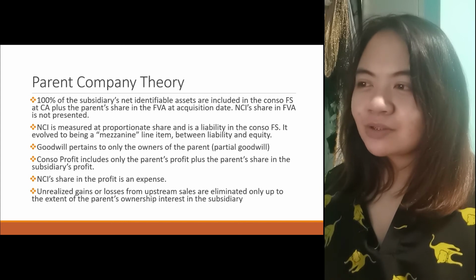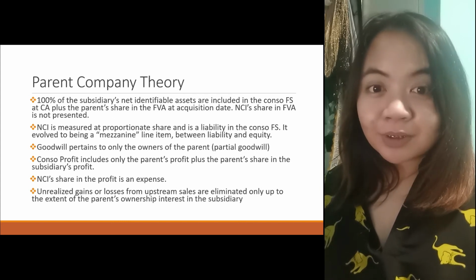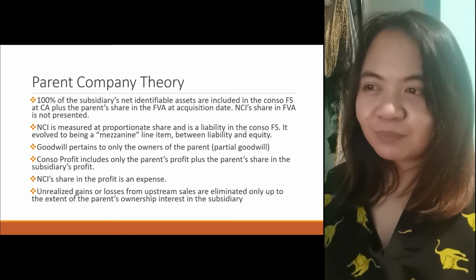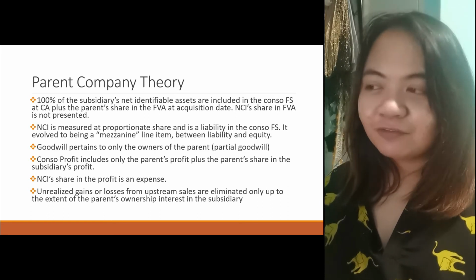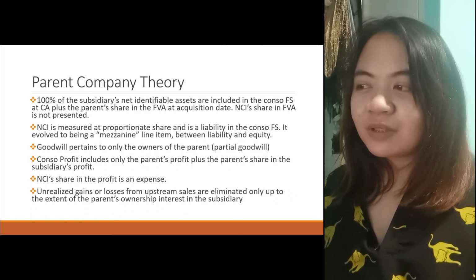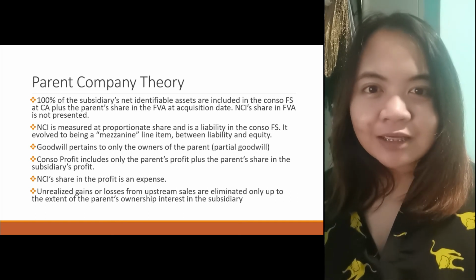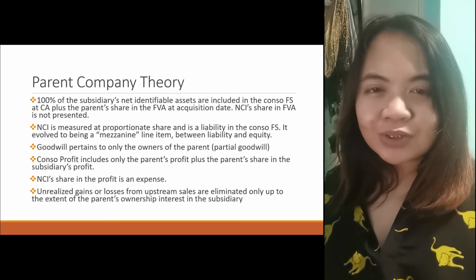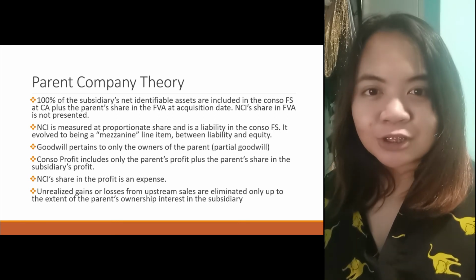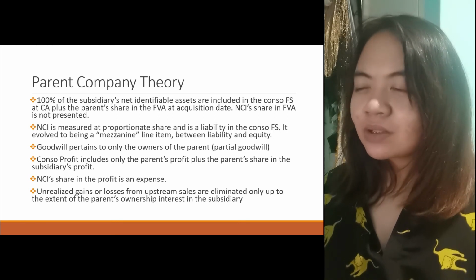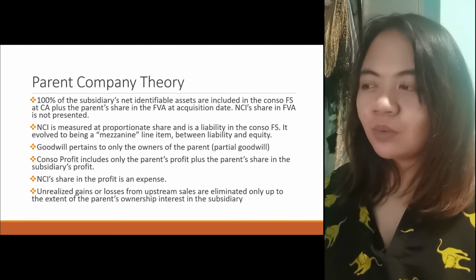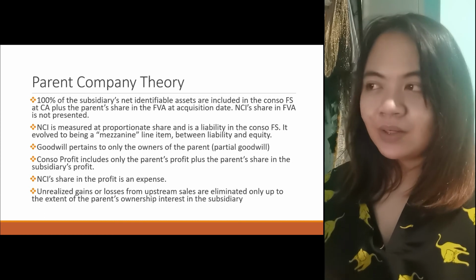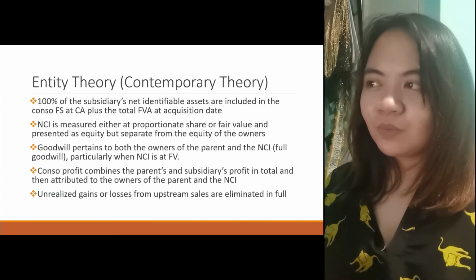The goodwill pertains only to the owners of the parent, so partial goodwill is used. Conso profit includes only the parent's profit plus the parent's share in the subsidiary's profit. NCI share in the profit is an expense. You see, it is a liability on the balance sheet, and in the profit or loss or income statement, it is also expensed. Unrealized gains or losses from upstream sales are eliminated only up to the extent of the parent's ownership interest in the subsidiary. So that's the parent company theory.